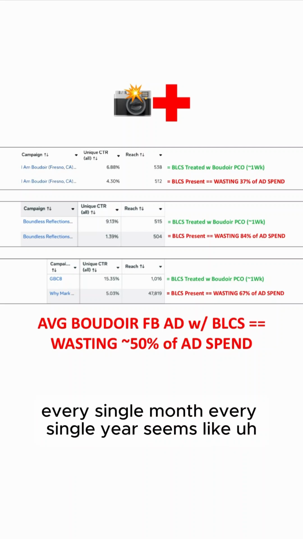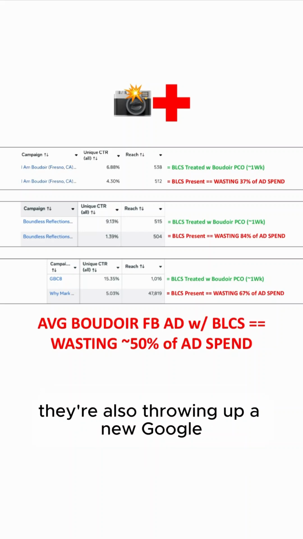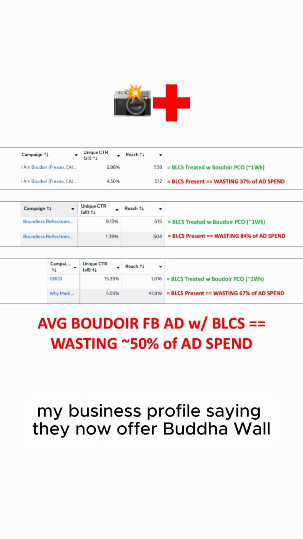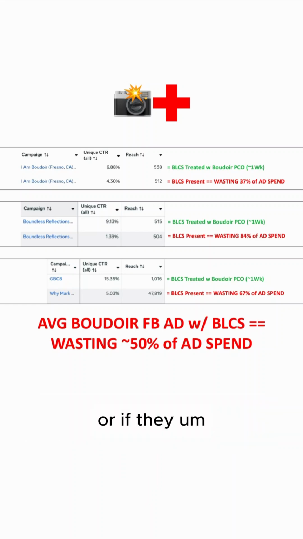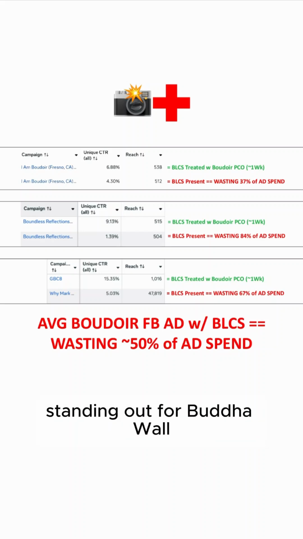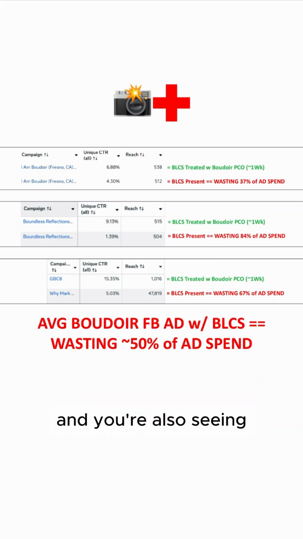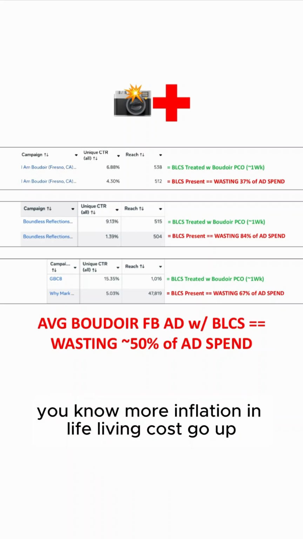Seems like whenever anyone gets a new iPhone, they're also throwing up a new Google My Business profile saying they now offer Boudoir, or if they get a new camera, they're posting in the mom group saying they now offer Boudoir. So there's more service providers, same number of buyers, more competition. And you're also seeing more inflation in life, living costs go up.